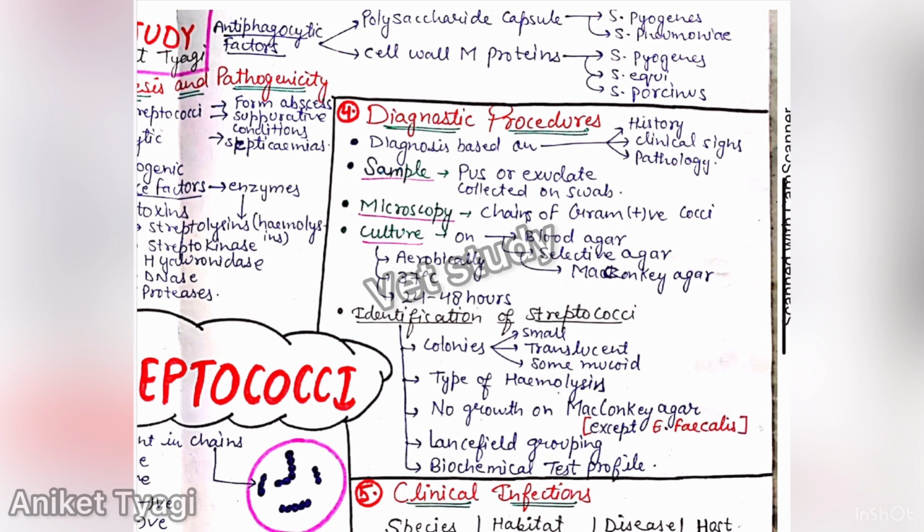If you want to identify the Streptococci colonies, then the colonies are small, translucent, and some colonies may be mucoid. You can also identify different species on the basis of type of hemolysis, and there will be no growth on MacConkey agar except Enterococcus faecalis, as we have already discussed. You can also differentiate them on the basis of Lancefield grouping and biochemical test profile. Lancefield grouping, we already discussed.